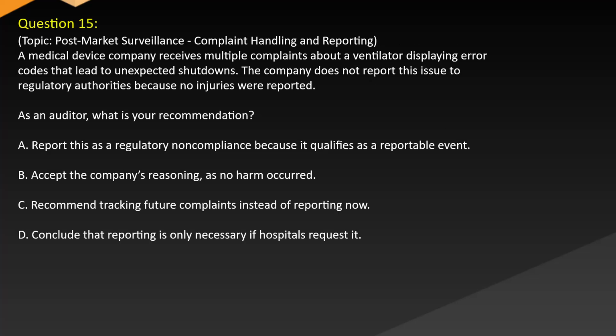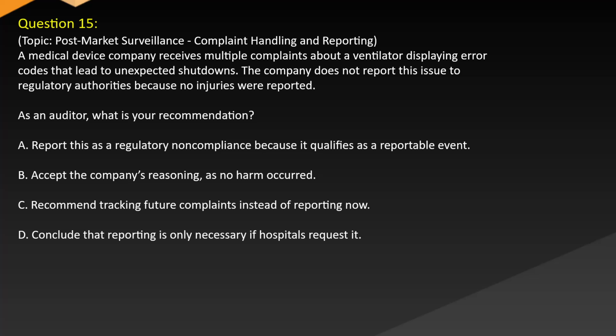Question 15. Topic: Post-market surveillance. Complaint handling and reporting. A medical device company receives multiple complaints about a ventilator displaying error codes that lead to unexpected shutdowns. The company does not report this issue to regulatory authorities because no injuries were reported. As an auditor, what is your recommendation?